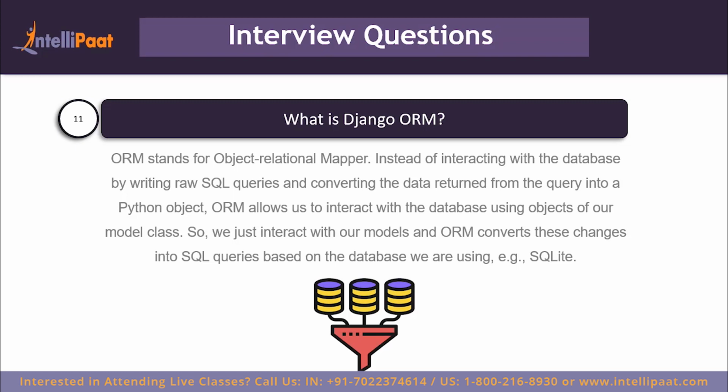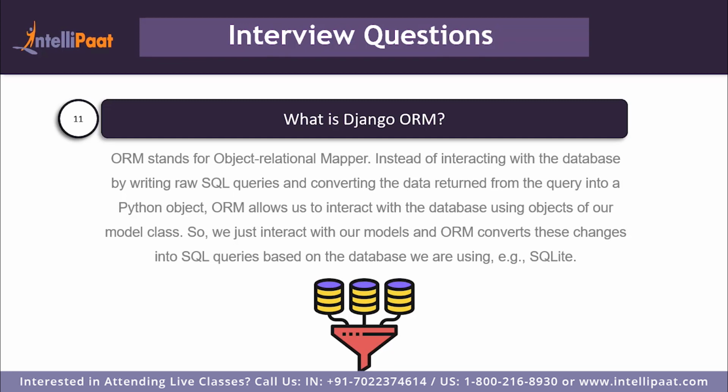So we interact with our models and the ORM converts these changes into SQL queries based on the database we are using, like SQLite, MS SQL, MySQL, etc. The ORM will take care of the changes in the database. So for instance, if we were to use MySQL in an application that's already being run on SQLite, our ORM will adjust the queries for us.